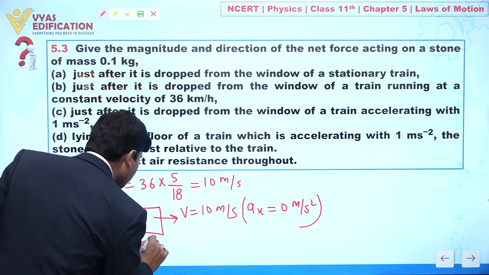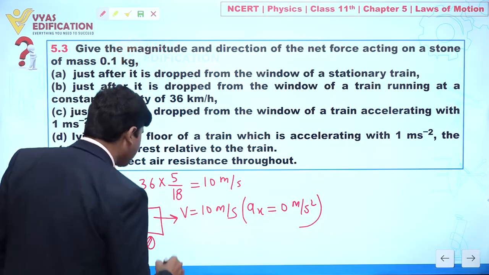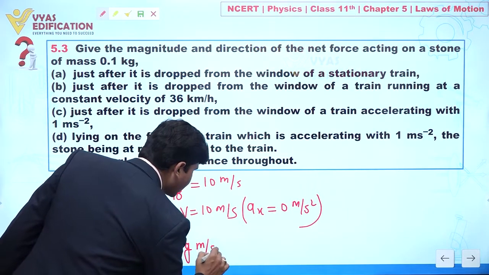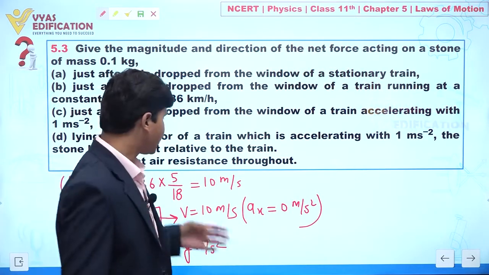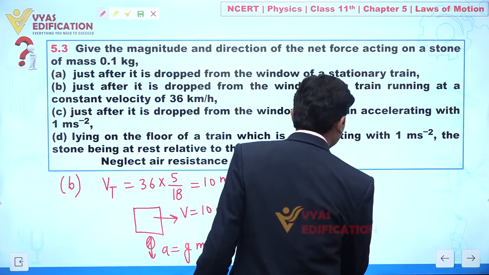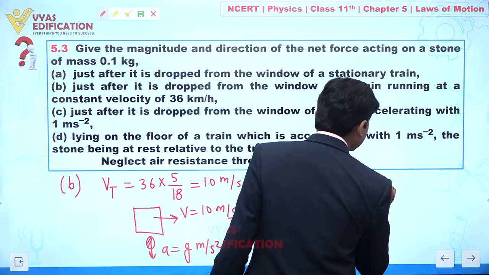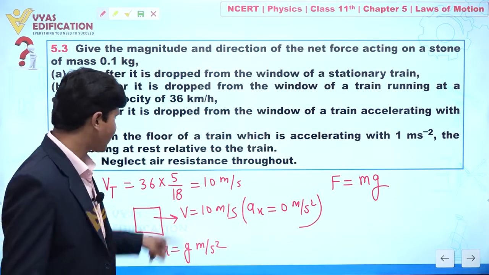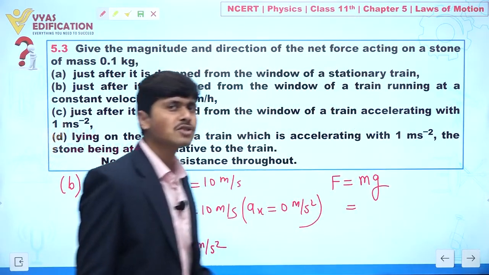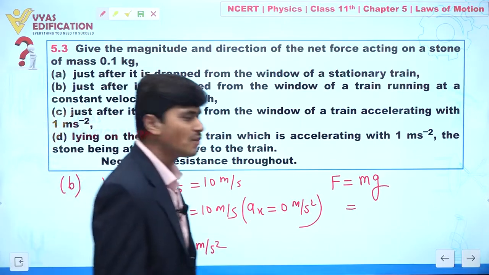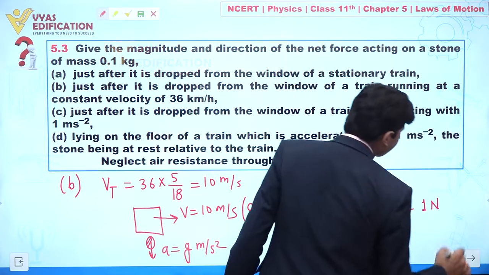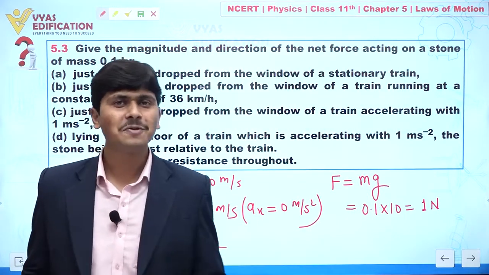As soon as we drop this stone, only the acceleration due to gravity acts, in the vertically downward direction. Clear? Because there is no acceleration acting in the horizontal direction. So the force is given by mass into acceleration, and this force acts in the vertically downward direction. The mass of this stone is 0.1 kg, so 0.1 multiplied by 10, again we get the net force acting on this stone equal to 1 Newton.